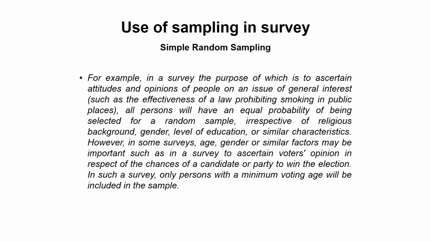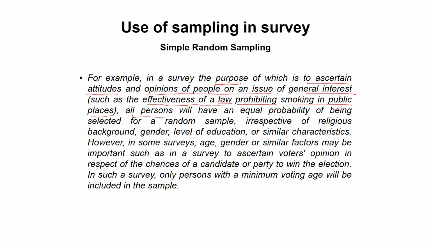Now let us take one example of simple random sampling. In a survey, the purpose of which, now see carefully, what is the purpose? The purpose is to ascertain attitude and opinion of people on an issue of general interest. Now what is the issue? The effectiveness of a law prohibiting smoking in public places. So there is a survey conducted. The purpose was to ascertain the attitude and opinion of the people. The issue is the effectiveness of a law prohibiting smoking in public places.